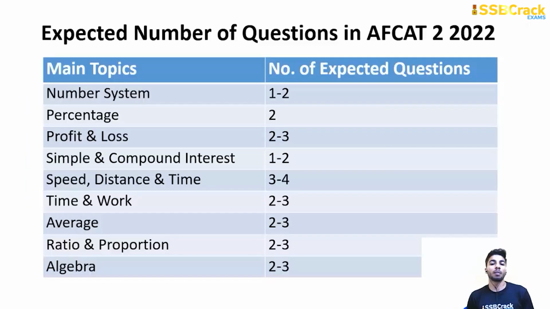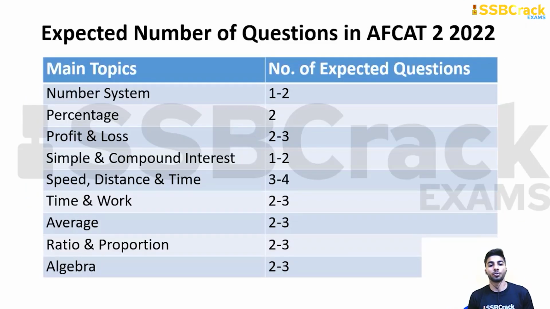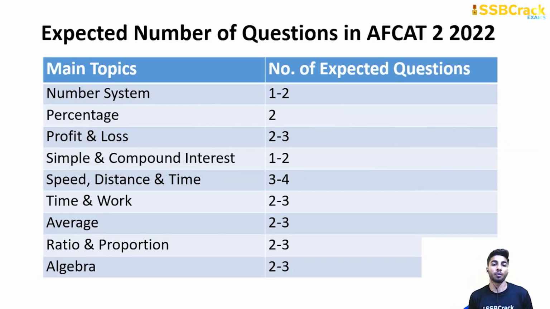And what is the expected number of questions in AFCAT 2022? As we have expected, number system 1 to 2 questions, percentage 2 questions, profit and loss 2 to 3, simple and compound interest 1 to 2, speed distance time 3 to 4, time and work 2 to 3, average 2 to 3, ratio proportion 2 to 3, algebra 2 to 3. These are some important topics. You have to study them thoroughly and revise them thoroughly, because they can come, and the number of questions asked can be higher.